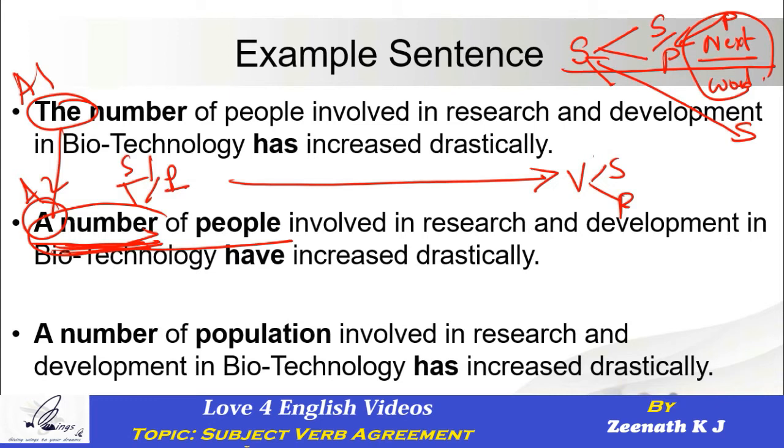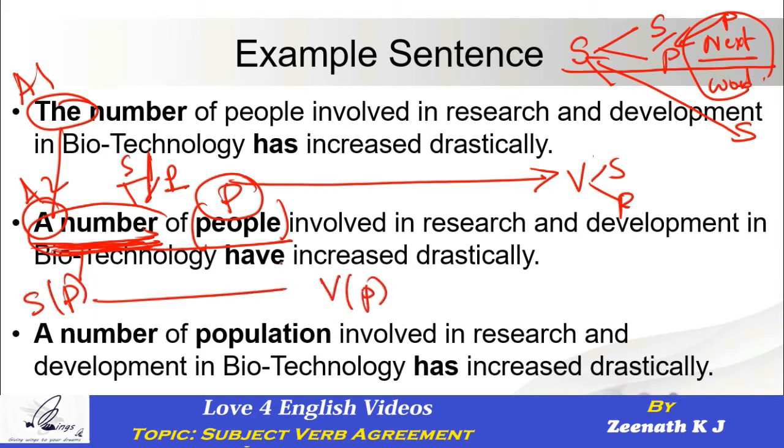For example, here, same scenario we are facing. We don't know whether the number is singular or plural. So how do I decide that? By looking at the next word. What is the next word? People. Singular or plural? Plural. So as people is plural, automatically a number also became plural. So when our subject is plural, our verb has to be plural. What is the verb? Have. Singular or plural? Definitely plural. Are they matching with each other? Yes. This is how it works out.